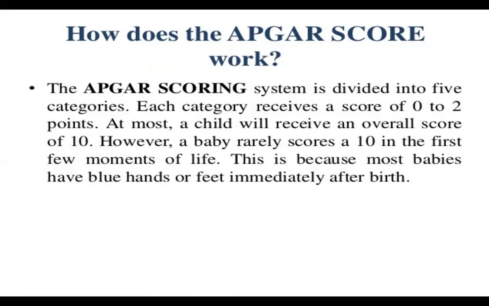However, a baby rarely scores a 10 in the first few moments of life. This is because most babies have blue hands or feet immediately after birth. So there is no situation where the score is 11 or 12. The maximum is 10, the minimum is 0.